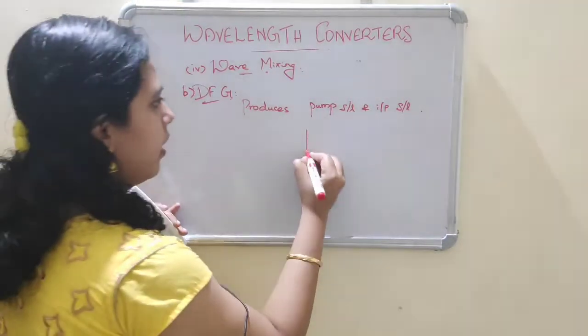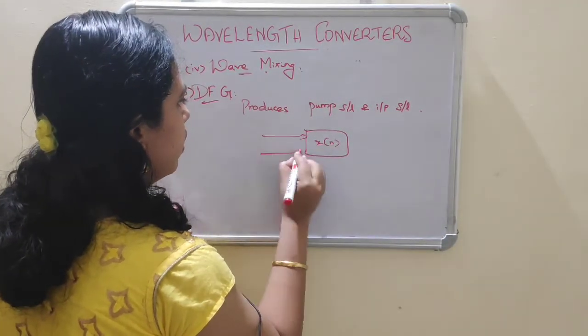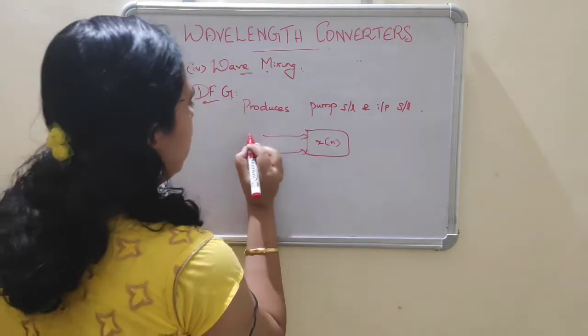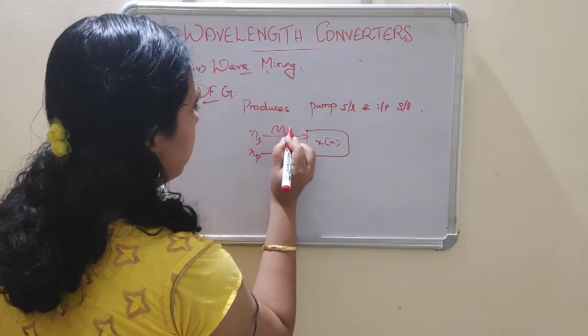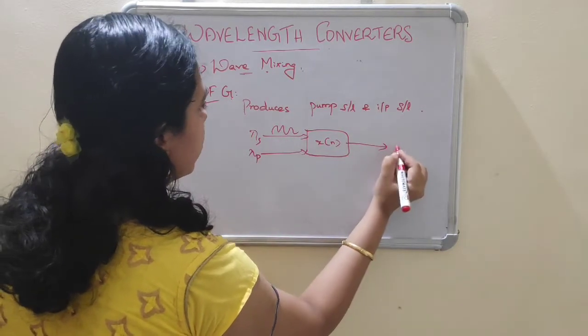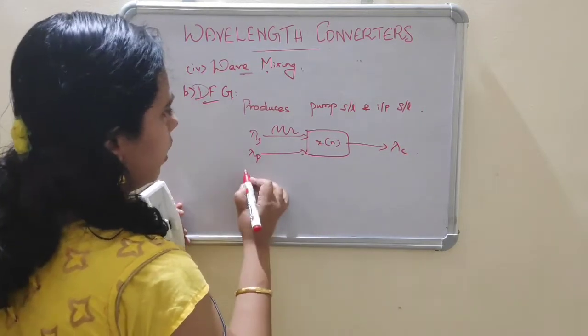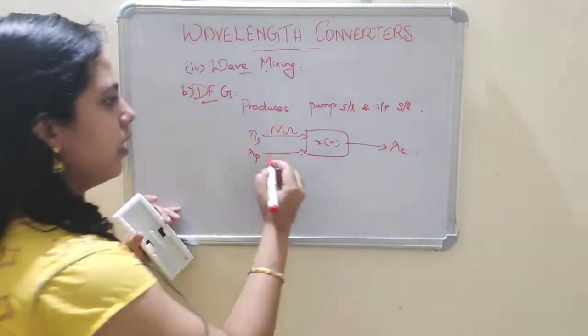Here x of n, input signal lambda S and lambda p, gives output signal lambda c, a continuous wave.